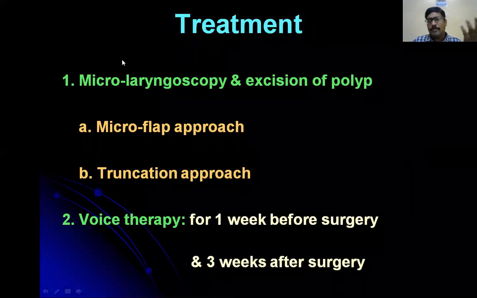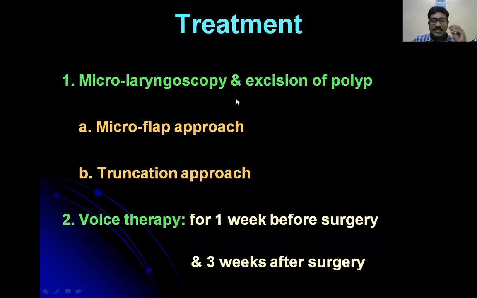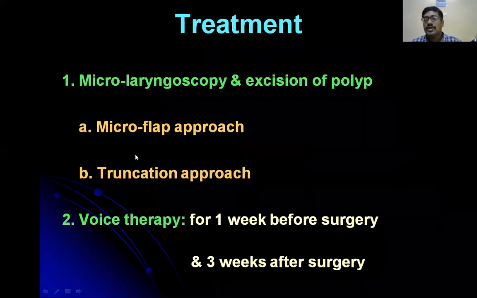What is the surgery? Surgery is common for vocal nodule, vocal polyp, and Reinke's edema. The name of the surgery is microlaryngeal surgery. There are two procedures: one is the microflap approach, and the second is the truncation approach.